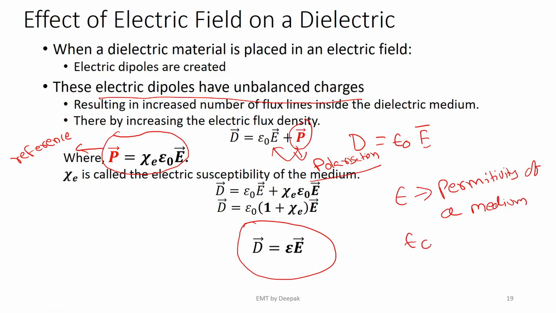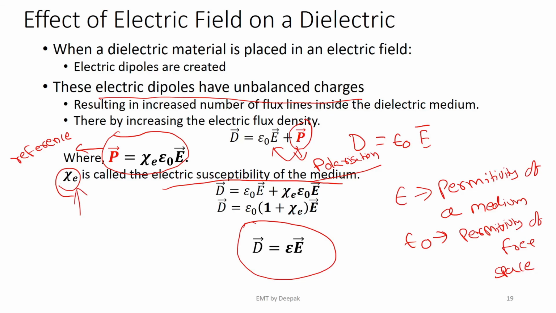whereas epsilon naught is the permittivity of free space. Xi E is the electric susceptibility of the medium. This is the ability of the medium to generate more electric dipoles. So if susceptibility is high, that means more electric dipoles are created.